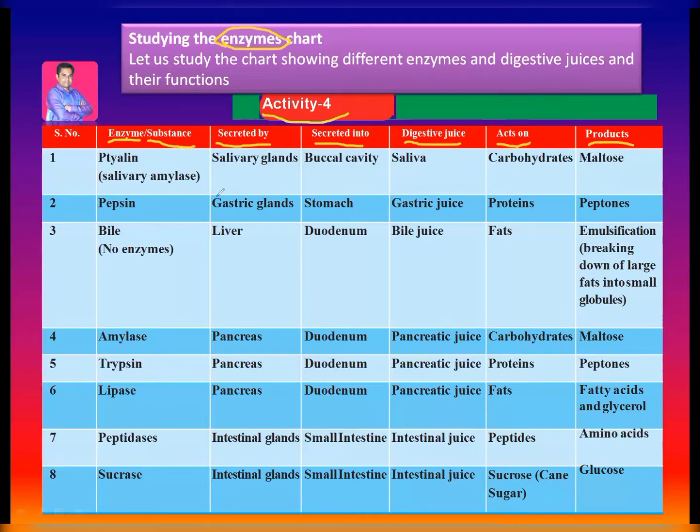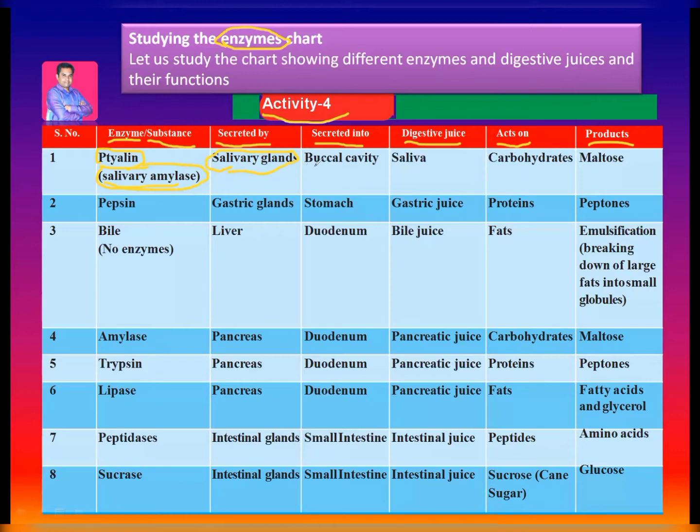So now let us study the first one. The first enzyme, ptyalin, is also called salivary amylase. This enzyme is secreted by the salivary glands, which are located in the buccal cavity, mainly in the upper jaw and lower jaw.